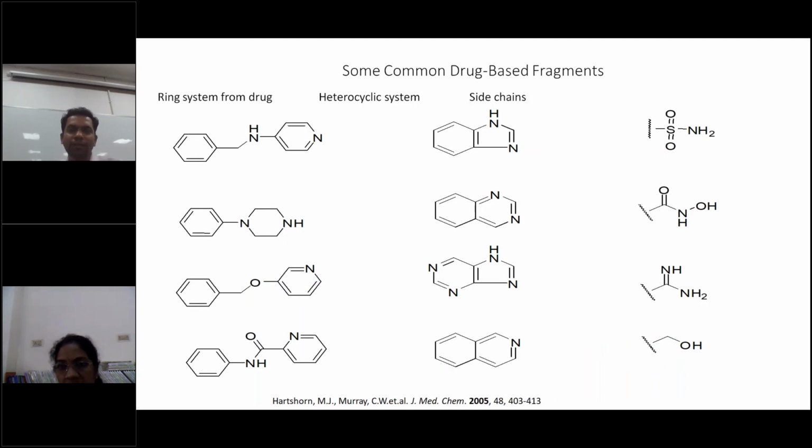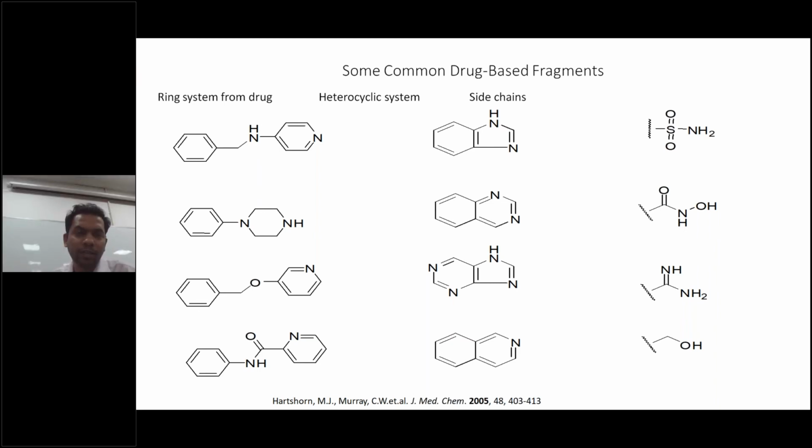So these are the common drug fragments. When you start drug discovery, we should know what the common drug fragments are. So these are different heterocyclics which are reported and can be considered before starting any drug discovery by fragment technology. This is published, I took it from JMC 2005. So these are different heterocyclics like piperidine attached to the phenyl ring with an amine attachment.